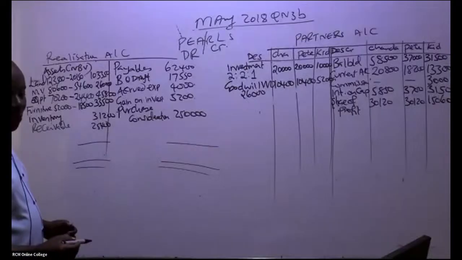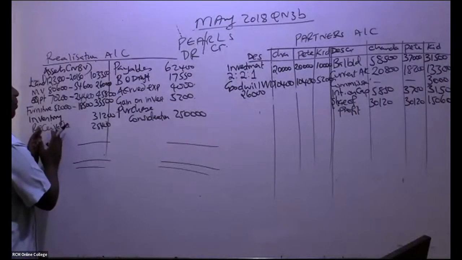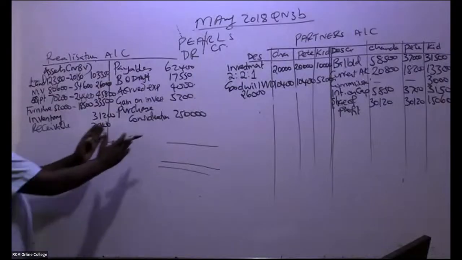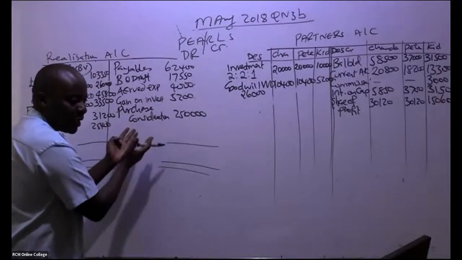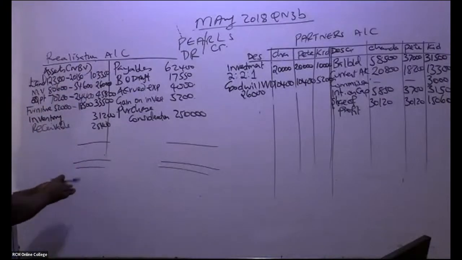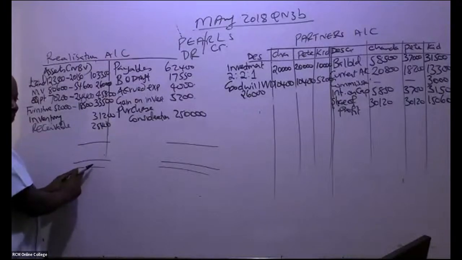Go ahead and balance this account. If, for example, we get the balancing figure here, it will be a debit, and you take it to your P&L. If it's here, it will be a loss. So which side is bigger? Somebody add this side and give me a number to write here.